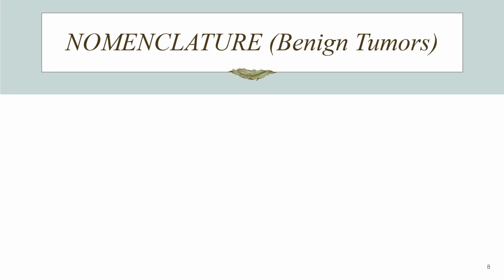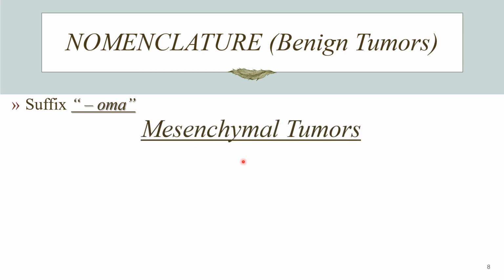So now, understanding the nomenclature of these tumors, whether it be a benign tumor or malignant tumor or mixed tumors, let us begin with benign tumors. Benign tumors follow the histogenetic basis of classification. To designate a benign tumor, all you have to do is to attach the suffix "oma" to the name of the cell from which the tumor arises. And mesenchymal tumors or mesenchymal cells are the ones who follow this rule very often.